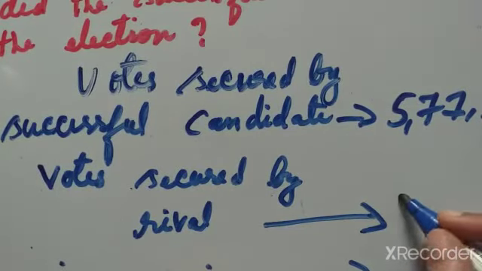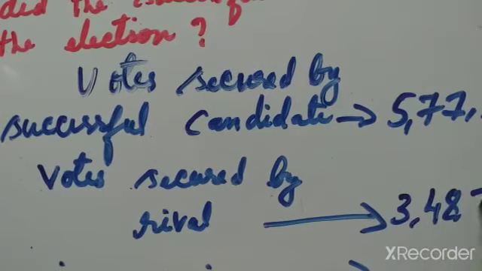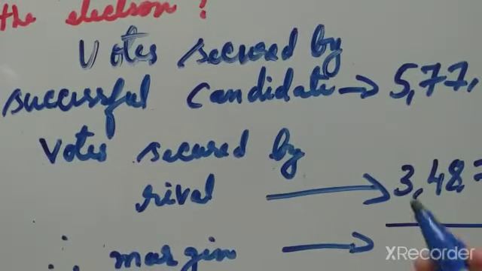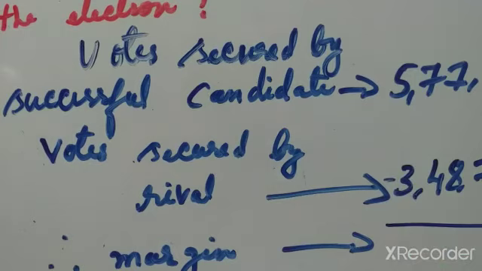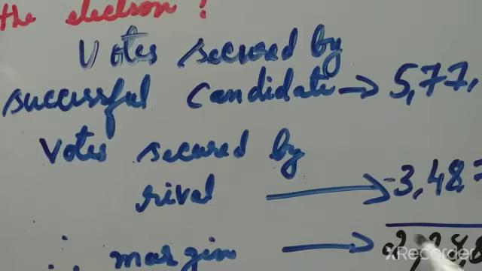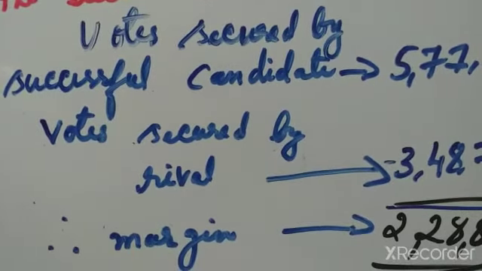How much? 3,48,700. What we have to find? Find the margin. Margin means difference. How much more vote secured by the successful candidate, that we have to find. Margin means what, addition or subtraction? Subtraction, minus. How much? 0, 0. 15 minus 7 means 8. Here also 8, 2, 2. Answer is 2,28,800.